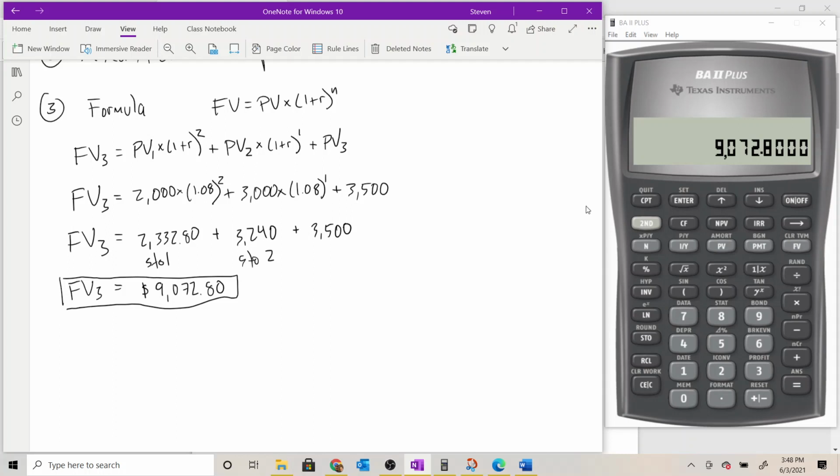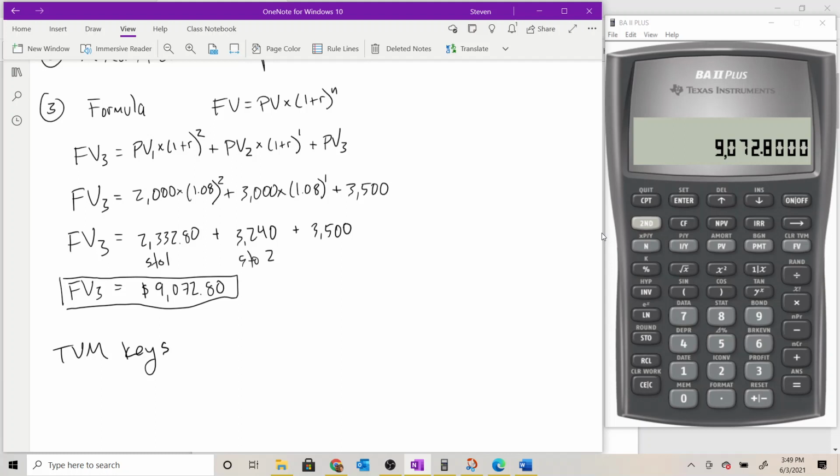Okay, that's the formula solution. Let's look at the calculator solution now. And in this case, we're actually going to use the time value of money keys. And on 4.2.1, we were able to use the cash flow worksheet. That's because we were looking for present value. In this case, we're looking for future value, and I'm not aware of a clean way to use the cash flow worksheet to do that. So we're going to use the time value money keys, the N, I over Y, PV, PMT, and FV, and we'll just have to deal with each cash flow individually.